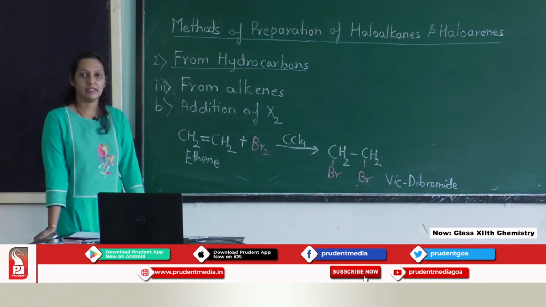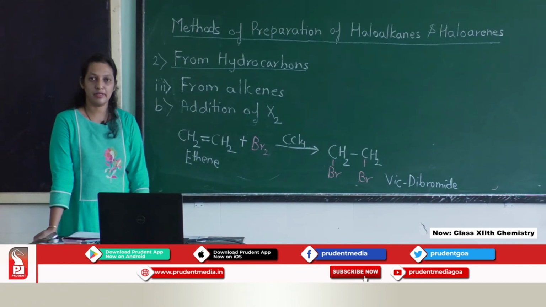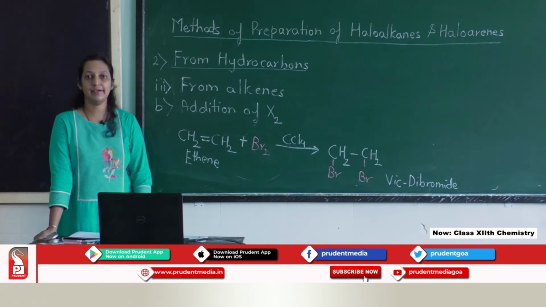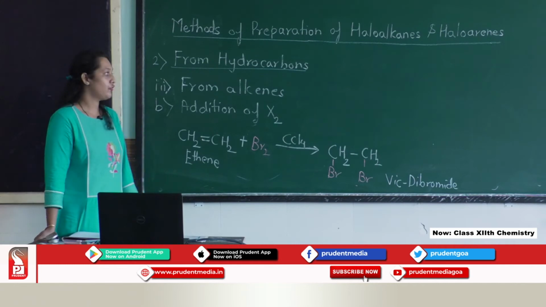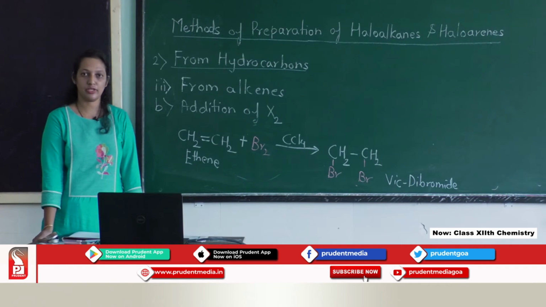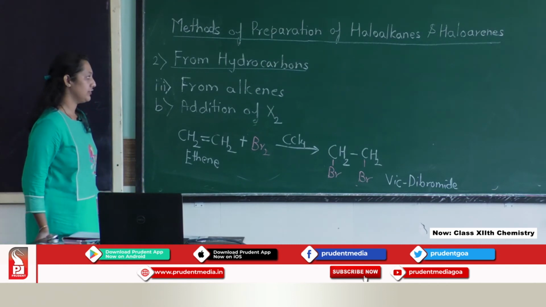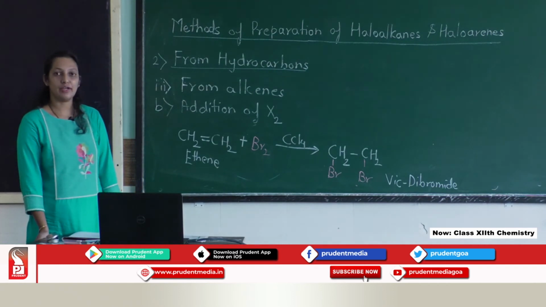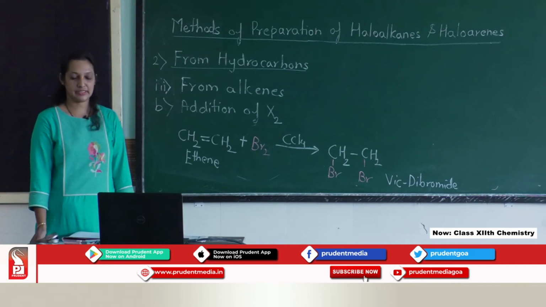So, these are the methods of preparation from hydrocarbon. Under hydrocarbon, first one we have seen by free radical halogenation, second one by electrophilic substitution reaction, and third one from an alkene. Under the alkene, we have seen two reactions. One, addition of the halogen, and second one, addition of the HX.